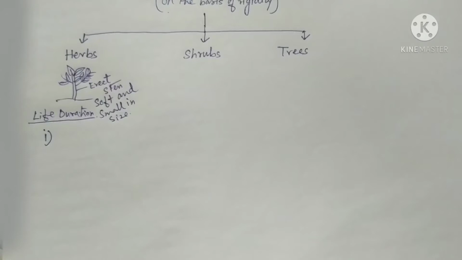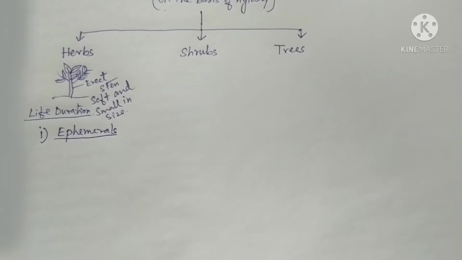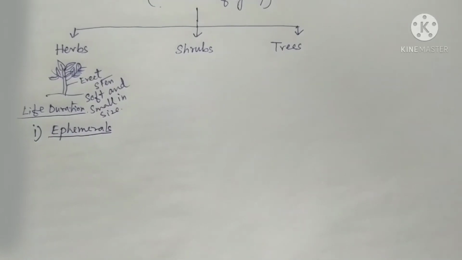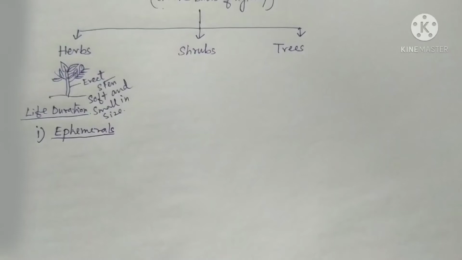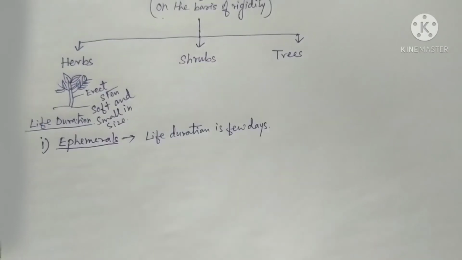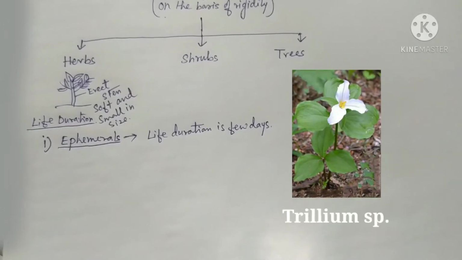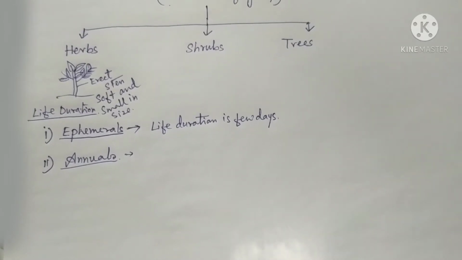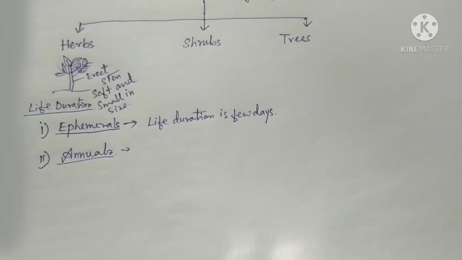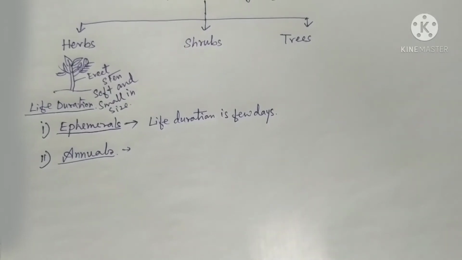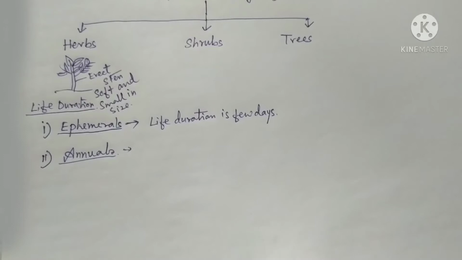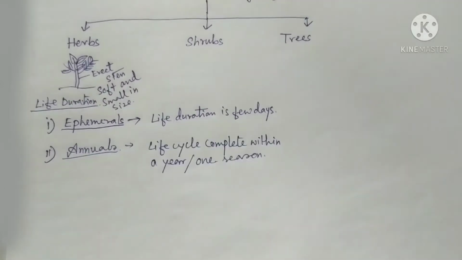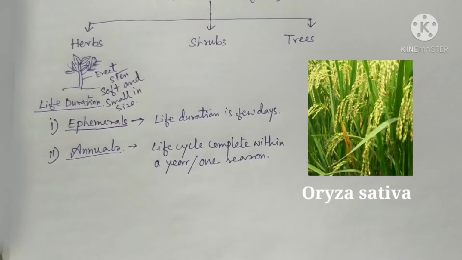First is ephemeral type. When a plant lives for few days, then this type of plants are known as ephemeral type plants. Their life duration is for few days. Next type is annual. We know that when a plant completes its life cycle within a year or one season, then it is known as annual plant.